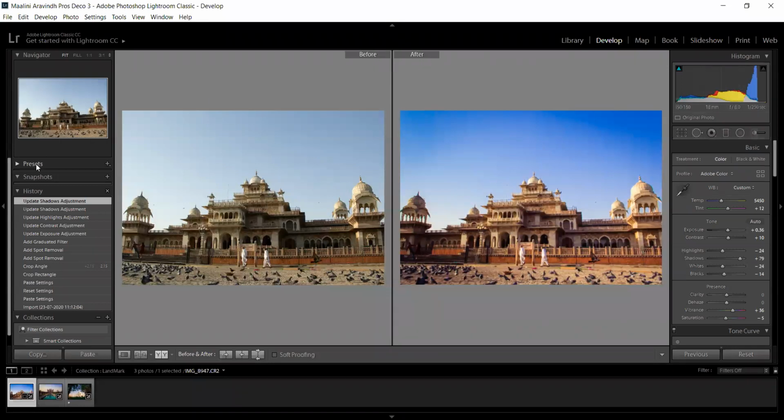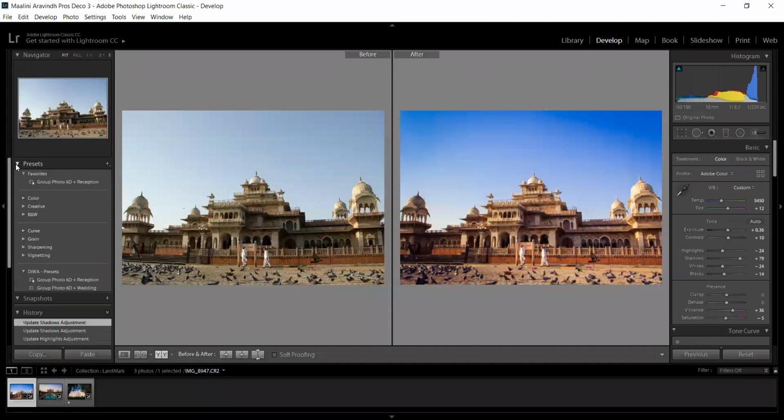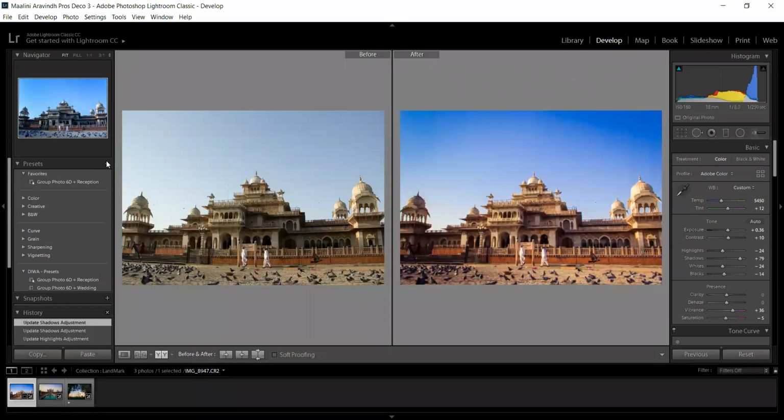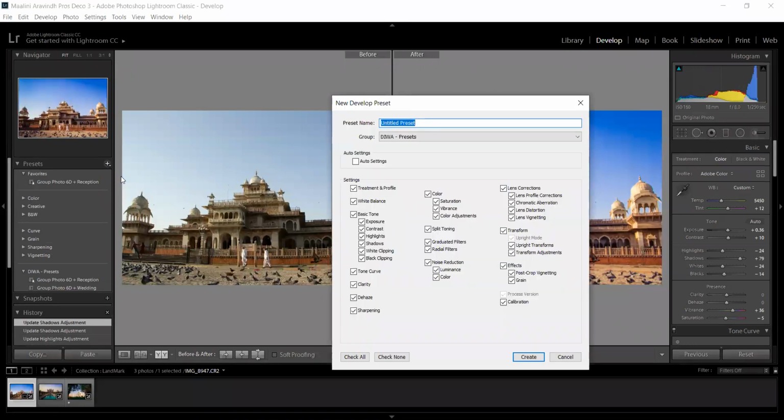All I have to do is, in the left tab, there is a thing called preset. I will click the plus icon, and it will say create preset. So all the settings I applied will be available at the bottom, and I can give a name to it. So I will give the preset a name called landmark.